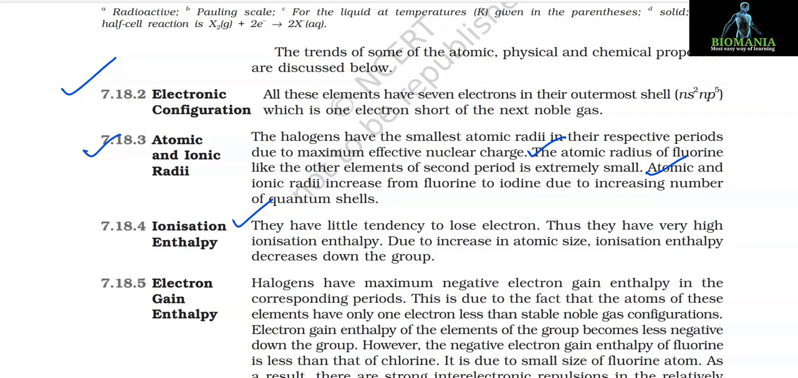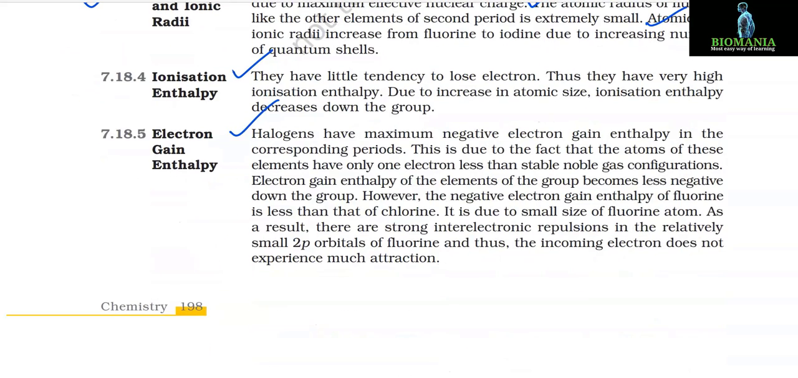After that, electron gain enthalpy. Halogens have maximum negative electron gain enthalpy in the corresponding periods. This is due to the fact that the atoms of these elements have only one electron less than stable noble gas configurations. Electron gain enthalpy of the elements of the group becomes less negative down the group.